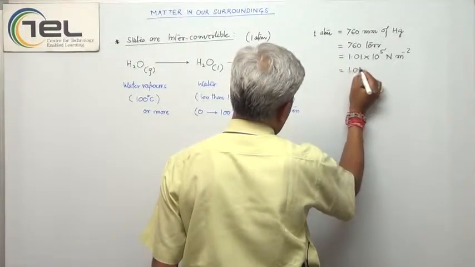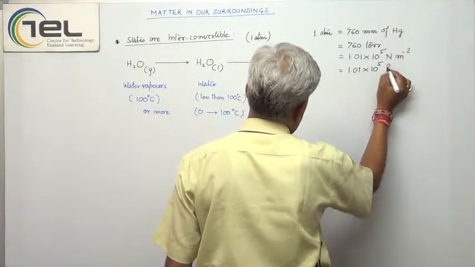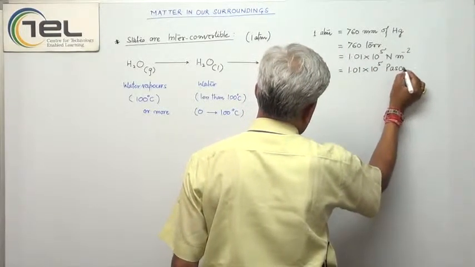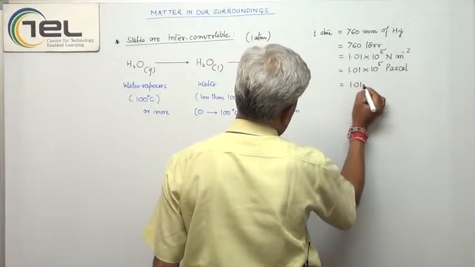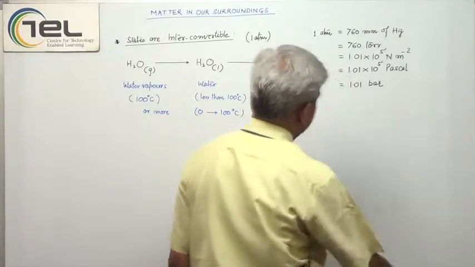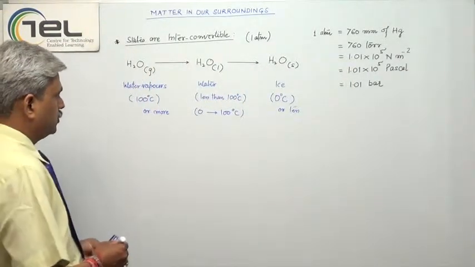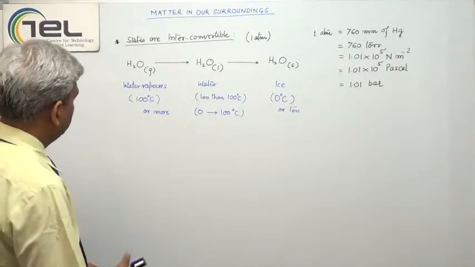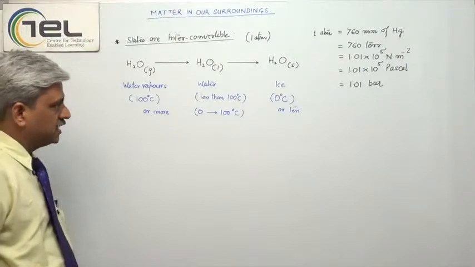This we also write as 1.01 into 10 to the power 5 Pascal. This also we write as 1.01 bar. So these are the values of 1 atmospheric pressure. Under 1 atmospheric pressure, when the temperature becomes this, it becomes the vapor phase, that means gaseous.